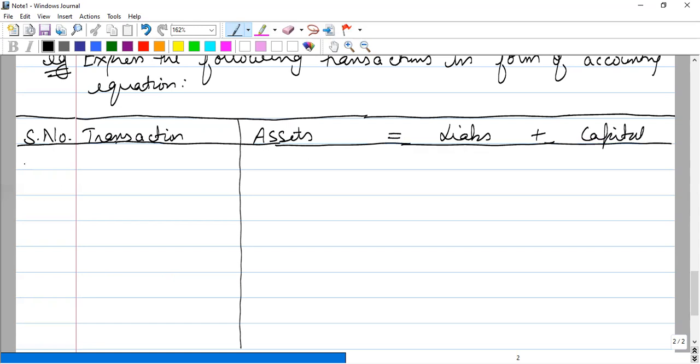Let us write the first transaction. Our first transaction is Mr. X started business with cash.